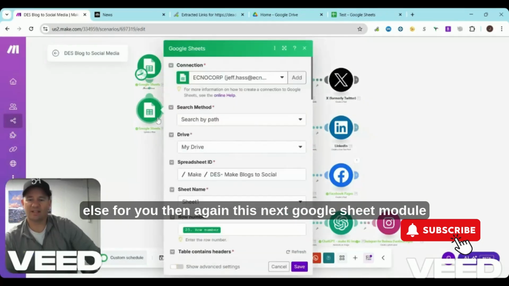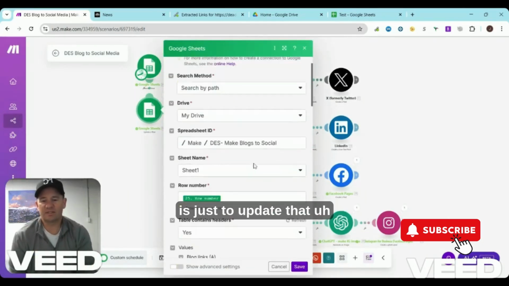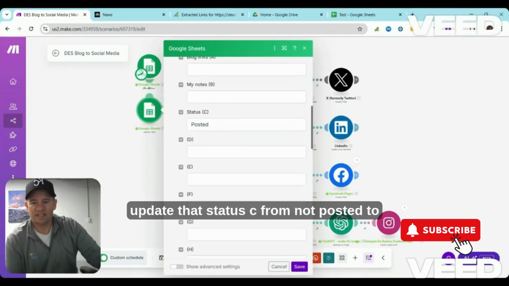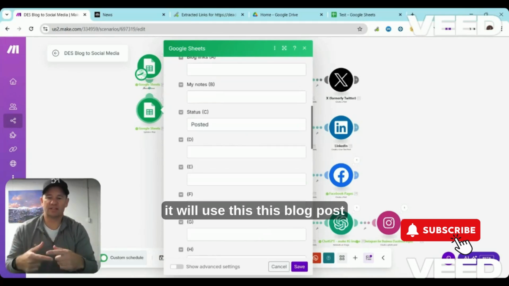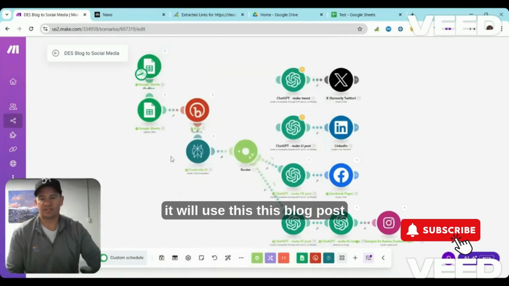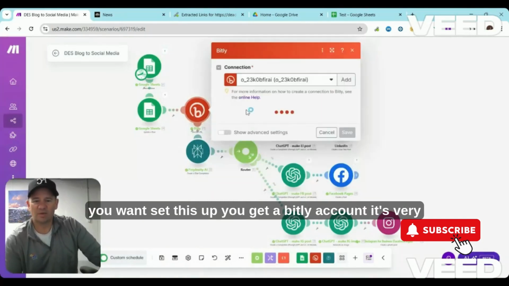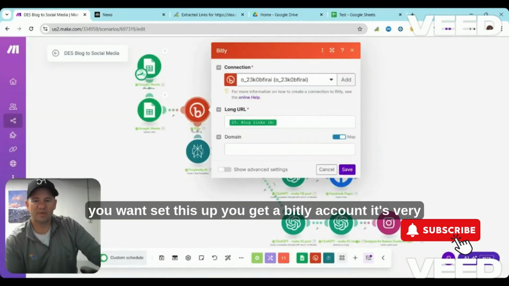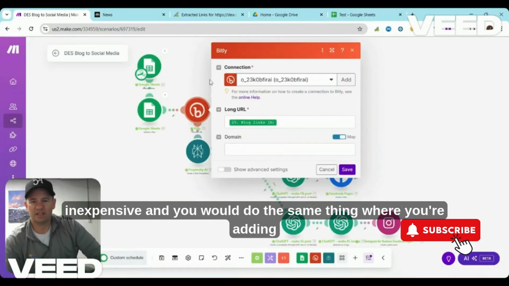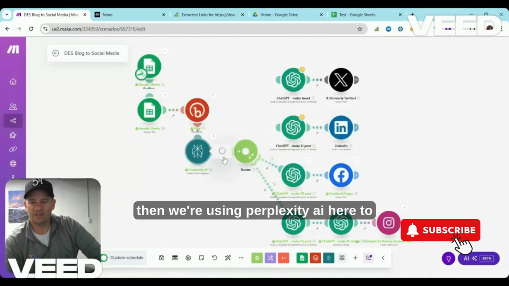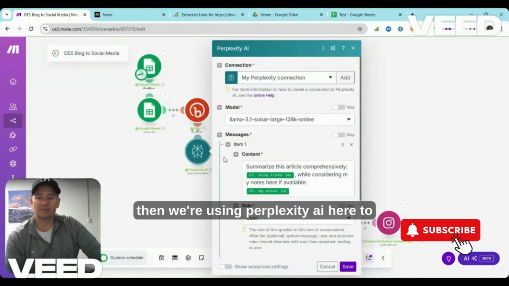And then again, this next Google Sheet module is just to update that status from not posted to posted. So then the next time this runs, it won't use this blog post. It'll stay posted. There's Bitly here. If you want to set this up, you can get a Bitly account. It's very inexpensive. And you would do the same thing where you're adding your connection to Bitly to go through there.